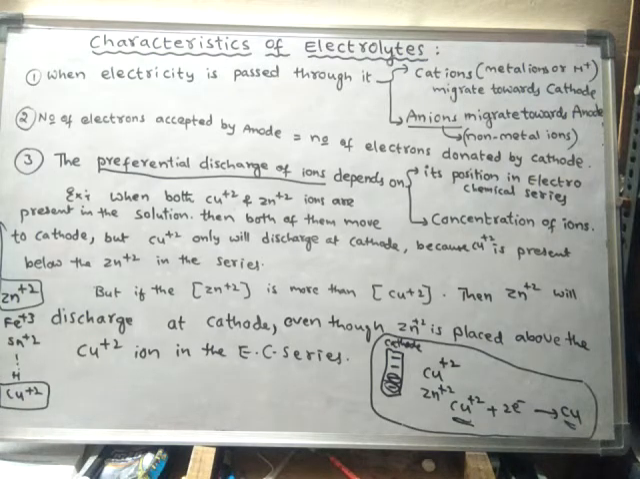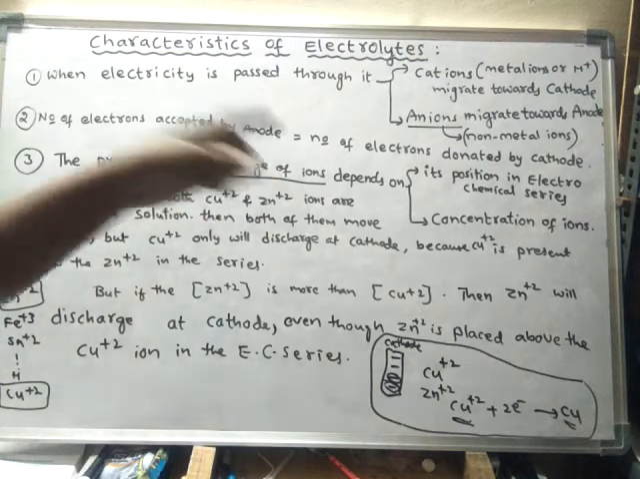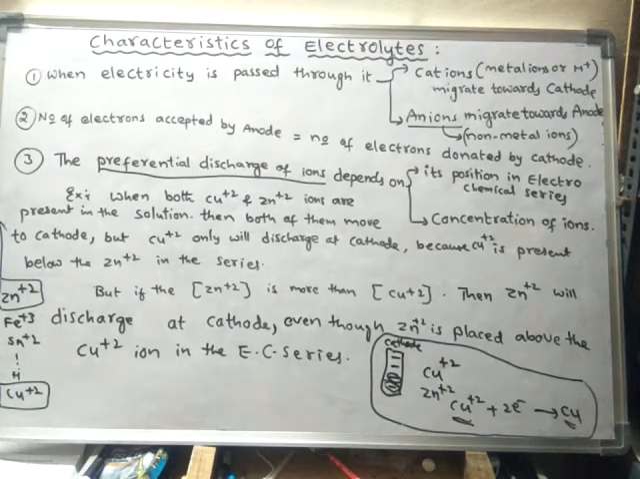The cation which is present at the bottom, so this is present above the copper. Zinc ion is present above the copper and copper is present below the zinc. Depending upon the position of the ion in the electrochemical series, the preferential discharge of ions will take place. The ion which is placed at the bottom will be preferentially discharged when compared to the ion which is placed at the top.